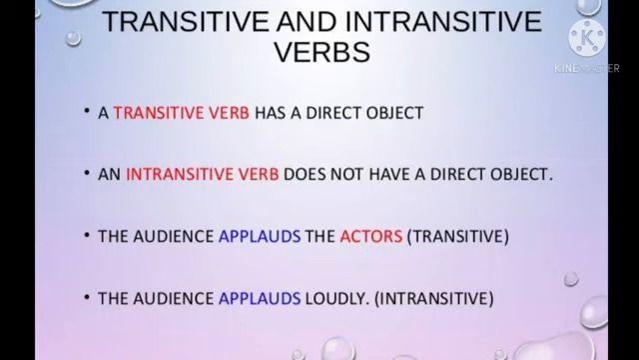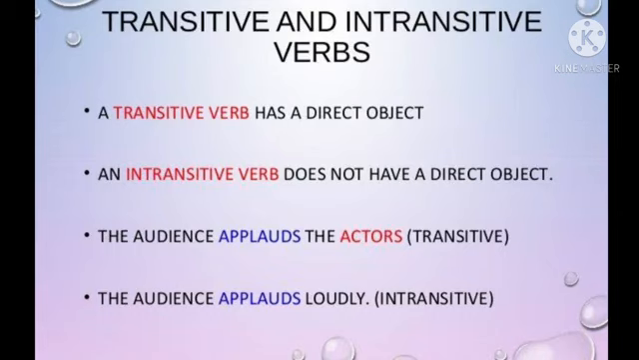See the example here. The audience applauds the actors. So for whom the audience applauds? For the actors. So the actors, they are the object over there. So we can say the verb applaud is a transitive verb. Then an intransitive verb means